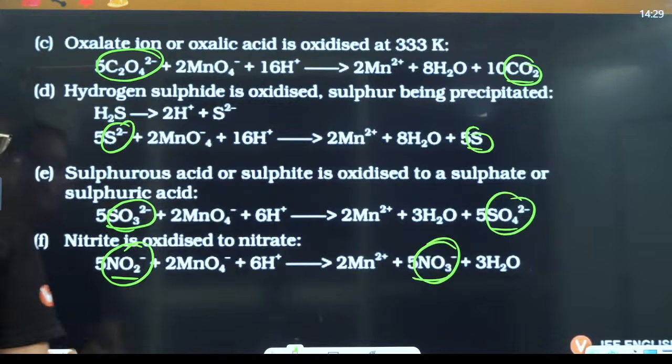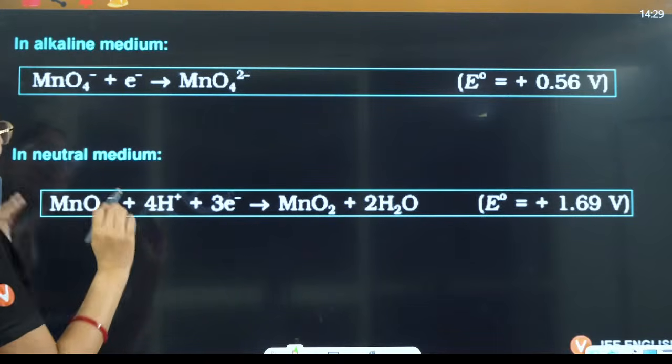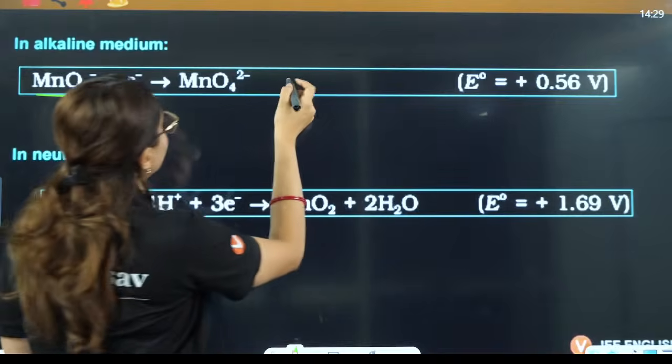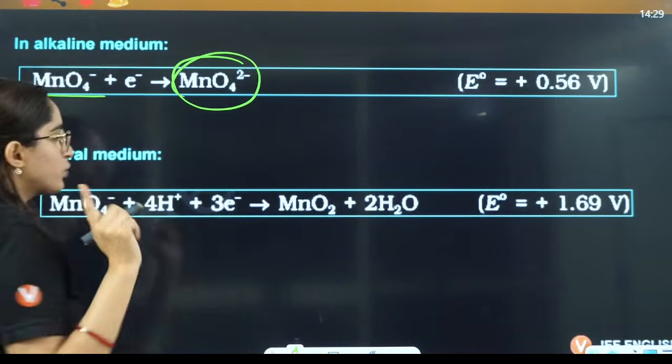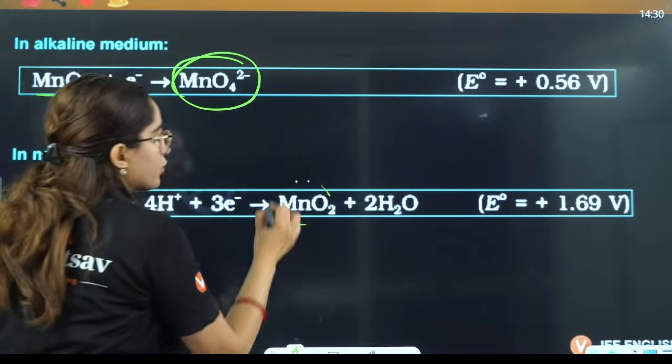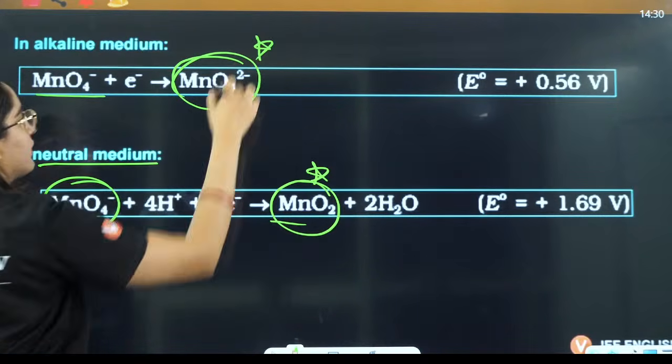Okay. Then in the alkaline medium, permanganate is getting converted to manganate, and in the neutral medium this is getting converted to MnO2. This is very important.